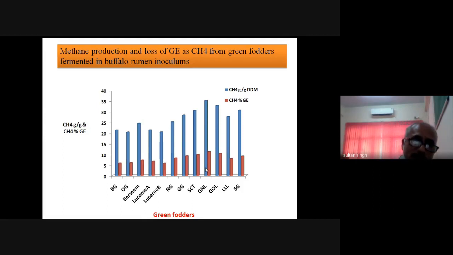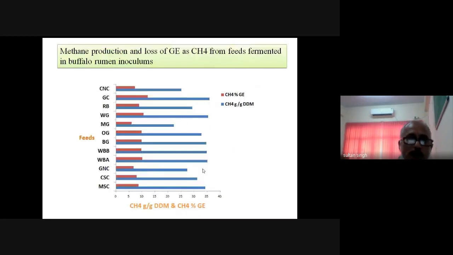In that case, the production of the methane will be less, and that is why in case of the green fodders, because they are of better quality, with a higher proportion of non-structural carbohydrate, there is a shift in the VFA composition, meaning more propionate production, and that is why the methane production is less. So in this slide, I just want to say that depending upon the quality of the feed and fodder, there is a loss of the gross energy in terms of the methane.